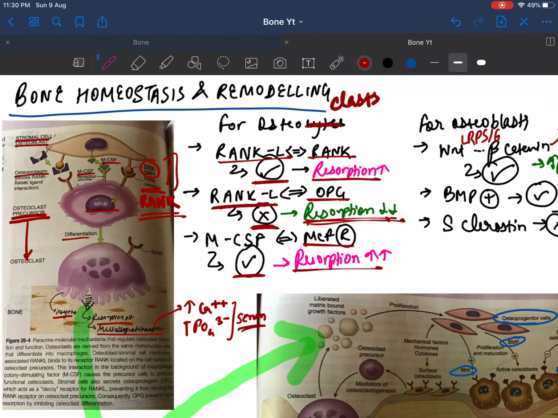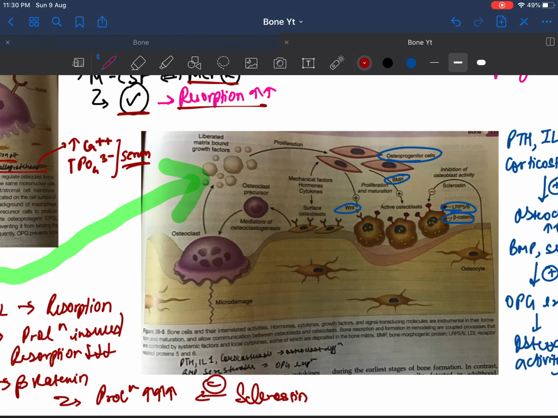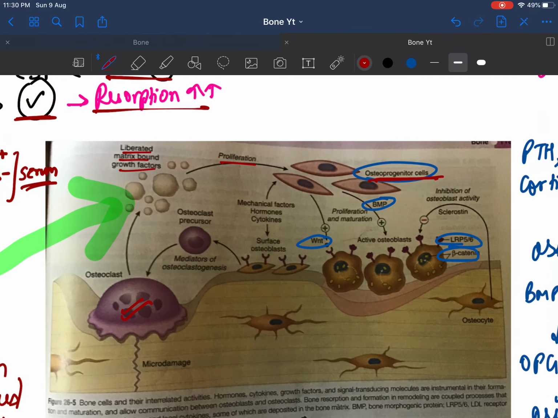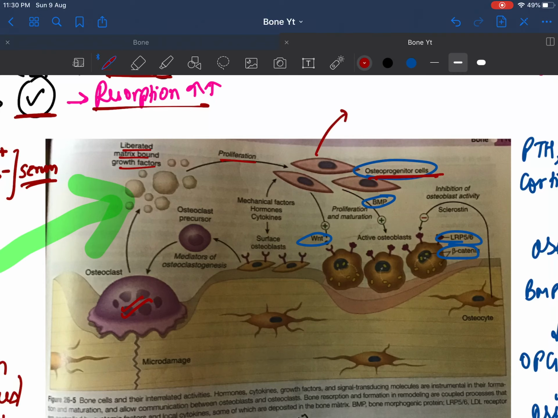So this is how the osteoclasts are matured and activated. Now coming to this diagram. So we saw here that osteoclasts are activated. Now these osteoclasts will liberate matrix bound growth factors due to destruction and everything, which will lead to proliferation of what? Osteoprogenitor cells. It is easily visible here that these are spindle